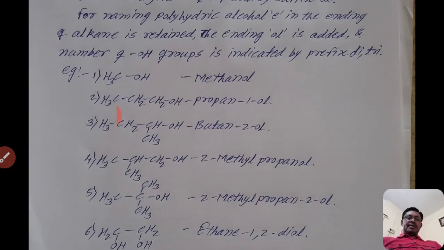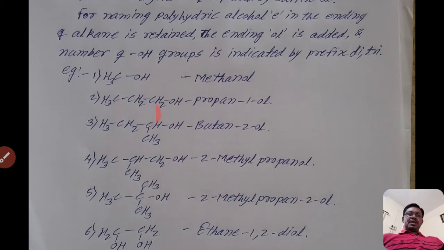See here the second example, CH3CH2CH2OH, propan-1-ol. In the IUPAC nomenclature, the name of an alcohol is given by numbering the carbon atoms from the end which is nearer to the hydroxyl group. Here the hydroxyl group is at the right side, so that is carbon number first, second and third.